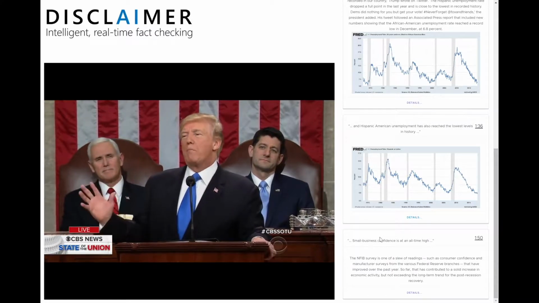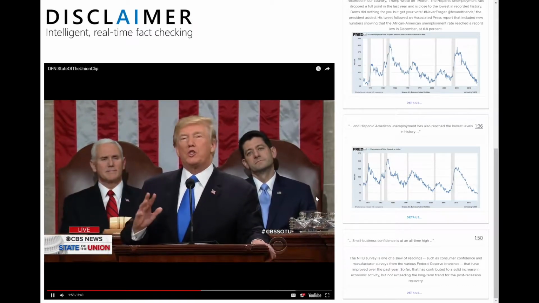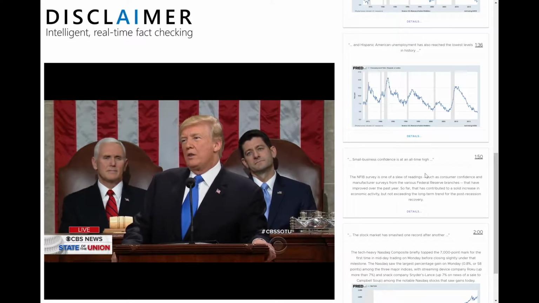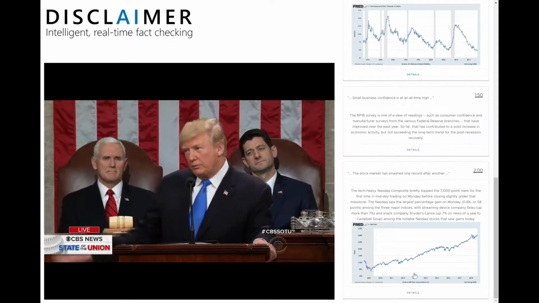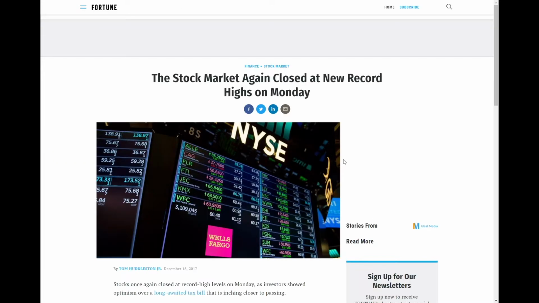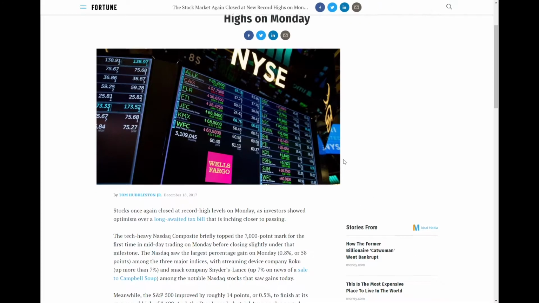We take these claims and keywords to web crawl and search through the Federal Reserve of Economic Data and extract the top related graph or chart. We then extract this and combine it with the textual content to display alongside the speaker's statement and give the viewer further context into the issue. As you can see here, we're pulling up direct sources to give the viewer more context and a better understanding of the issue as a whole.